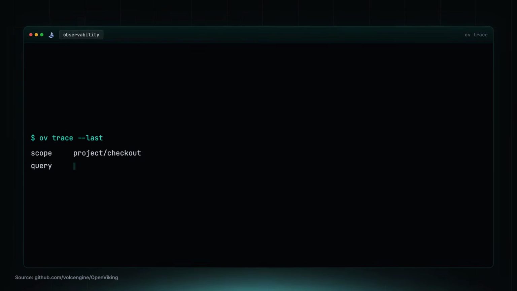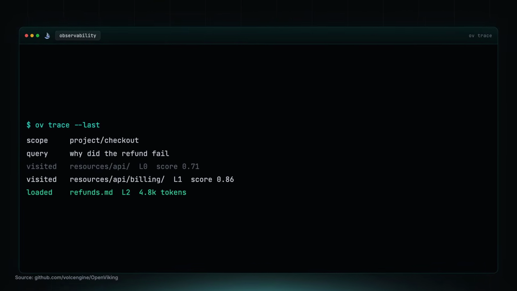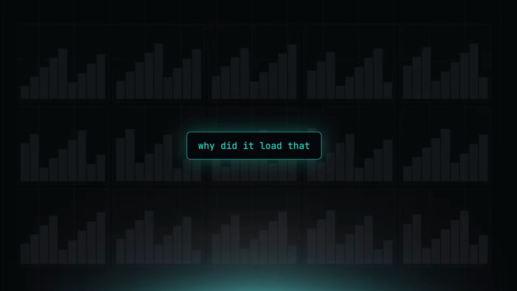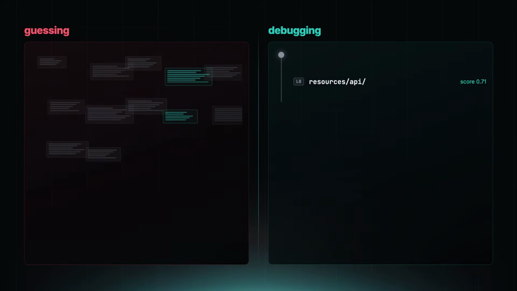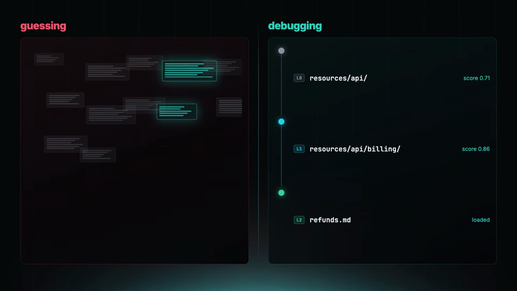This is where I think OpenViking gets unusually developer-friendly. Observability. I know that word sounds like dashboard wallpaper, but with AI agents, observability is the difference between debugging and guessing.